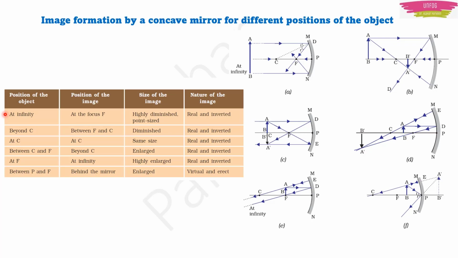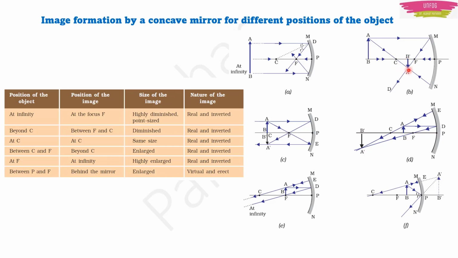First thing is that when the object is at infinity, here you can see the object is at infinity, the image is formed at principal focus. And if the object is beyond the center of curvature, here also it was beyond the center of curvature, but it was at infinity, very, very far. If the object is nearby and beyond the center of curvature, then you can see that the image formed is between the center of curvature and the focus, and it is inverted, meaning ulta. You see it in the opposite way. It is inverted. It is diminished.